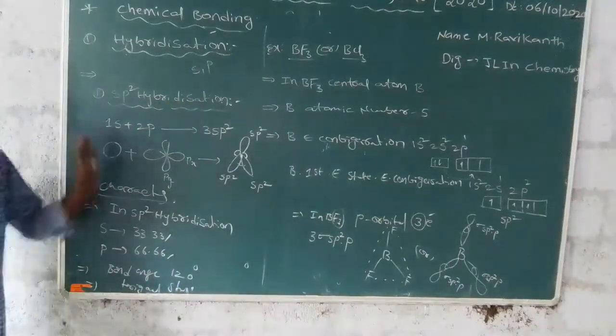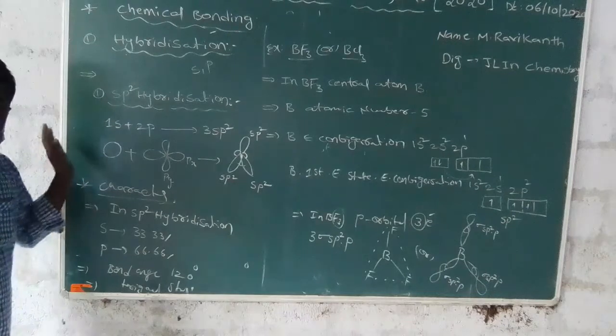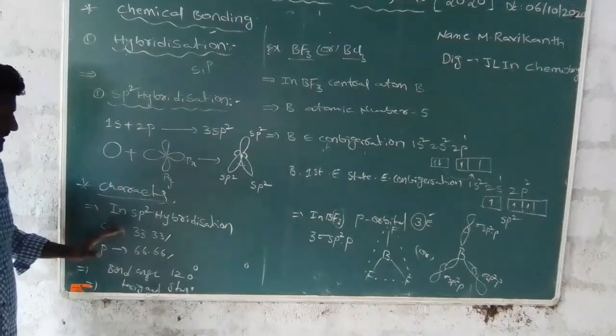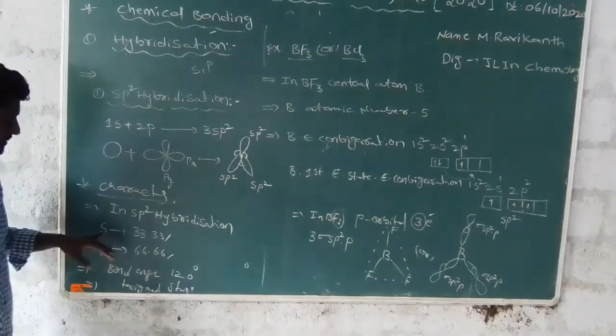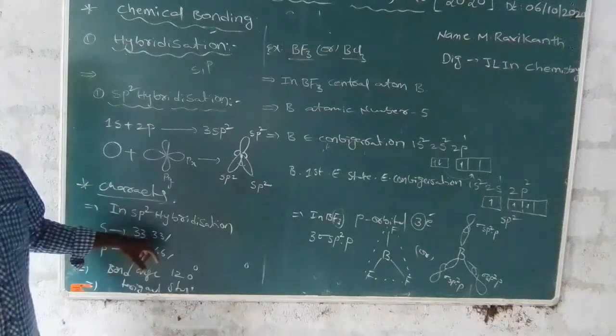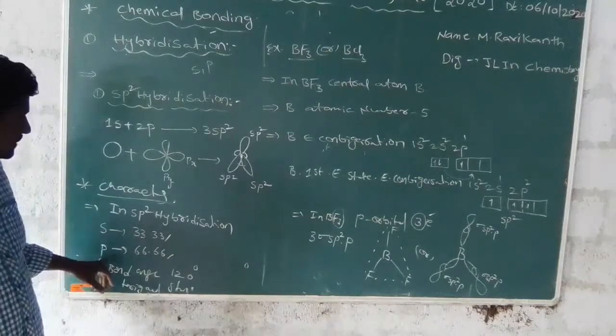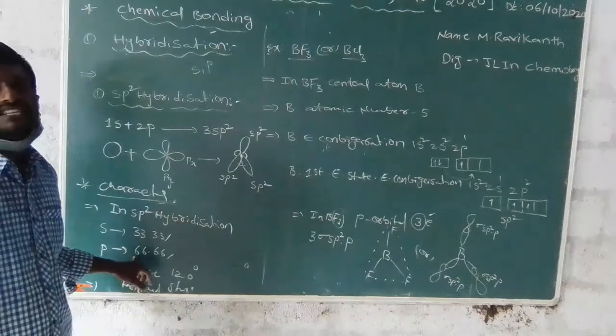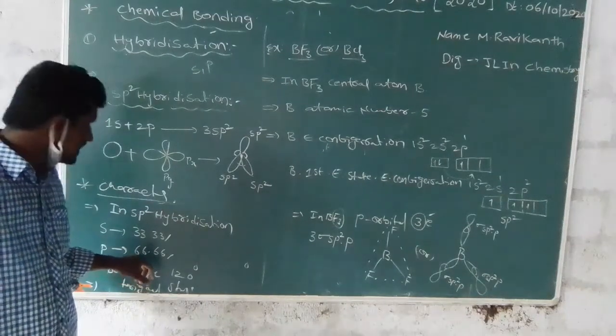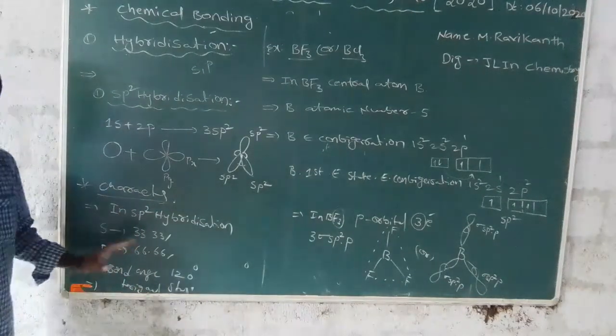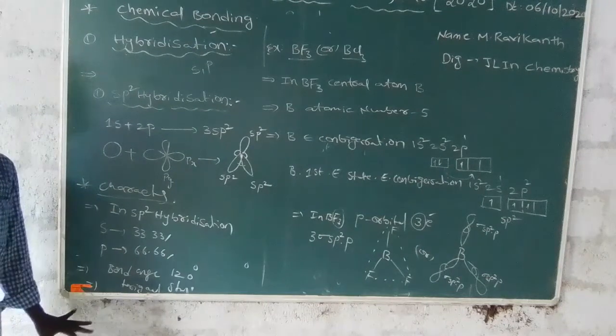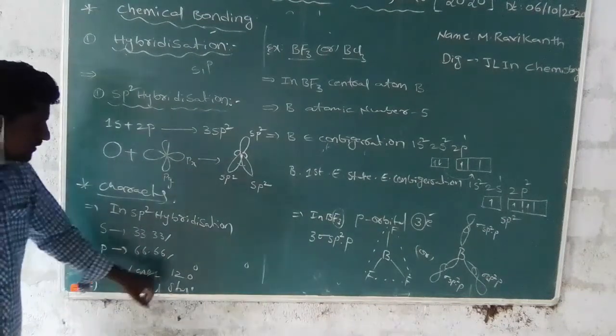Next one, characteristics. In sp2 hybridization, the s percentage is 33% and the p percentage is 66.66%.